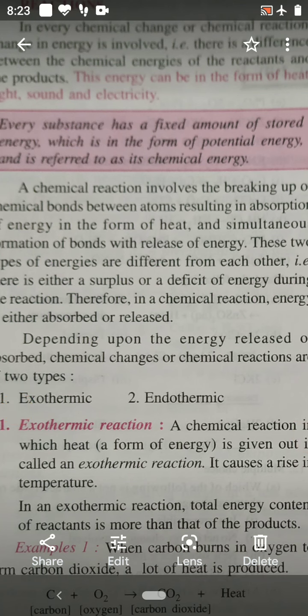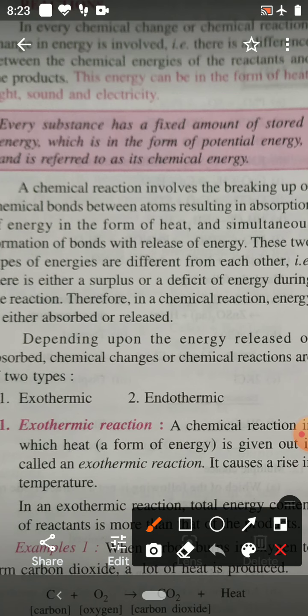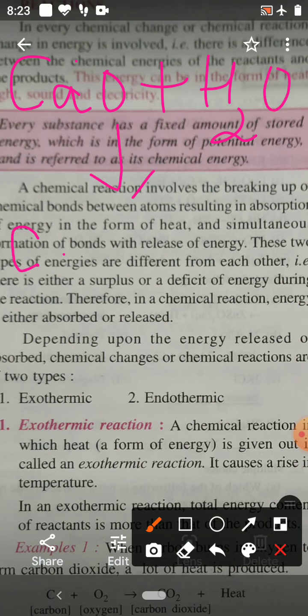Next example is when water is added to quicklime. Quicklime is calcium oxide. When water is added, then there is a reaction and calcium hydroxide and heat are produced.